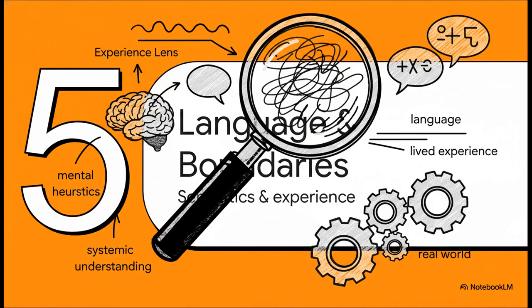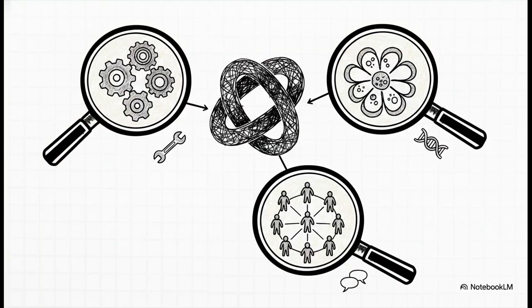And that leads us perfectly into our final chapter, Section 5, Language, Experience, and Boundaries. Let's look at how semantics and our lived experiences shape our understanding. Because the word system is such a broad abstraction, different disciplines look at it through totally different semantic lenses. An engineer looks at a system and immediately sees functional architecture and performance. A biologist? They see self-maintaining organization. And a social scientist is going to see institutions and human relationships.